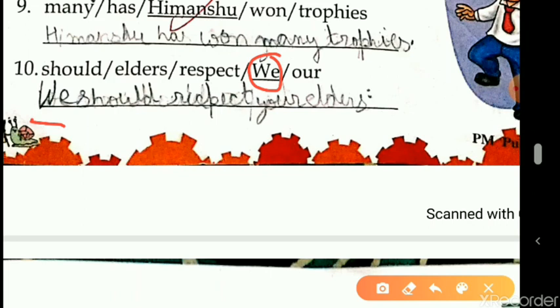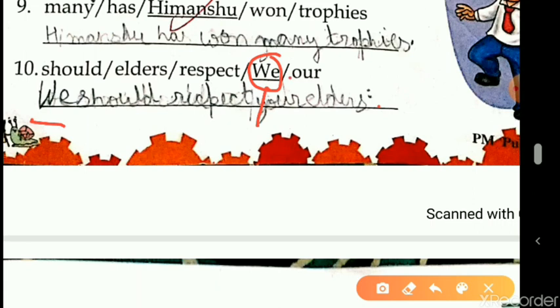our elders. There is a spelling mistake over here, students. We should respect our elders. This is wrong. We should respect our elders.